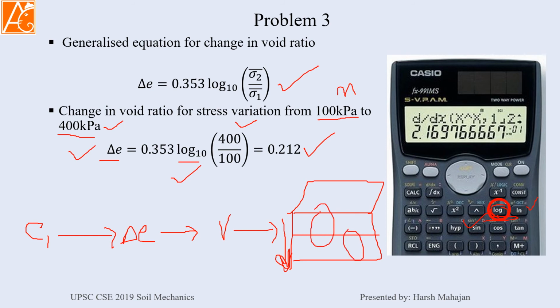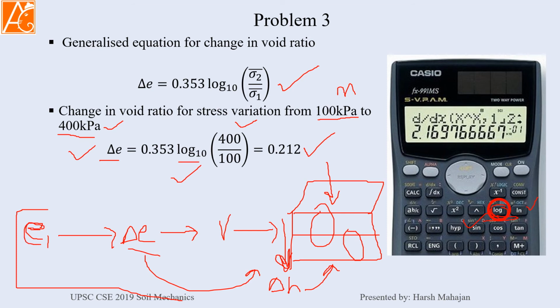Okay, so from this you can find the change in thickness, or the settlement that a building may undergo due to consolidation. So that's why we try to find this change in e. Change in e is directly related to change in height, which is related to settlement of the building, and settlement of a building may cause extra moment on the joints, and it may cause instability in your structure. That's why this whole process is required.